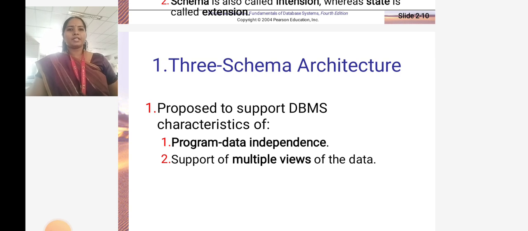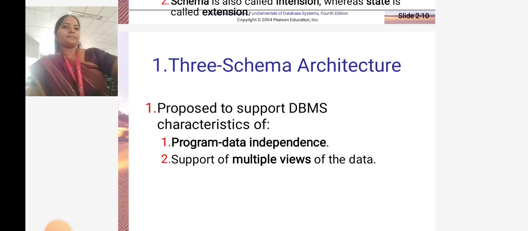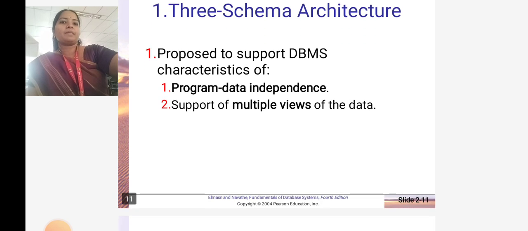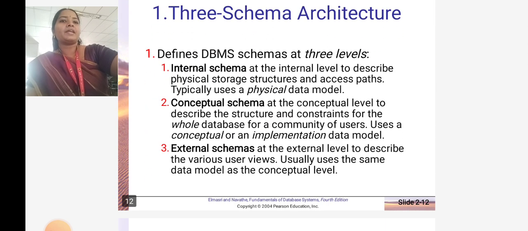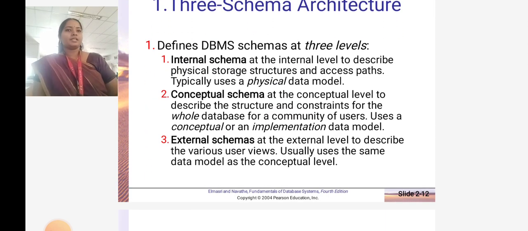So we are going to see about three schema architecture, proposed to support DBMS characteristics of program data independence and support of multiple views of the data. So this is the value of three schema architecture. It defines DBMS schema at three levels: one is internal schema, the next one is conceptual schema, and the last is external schema.